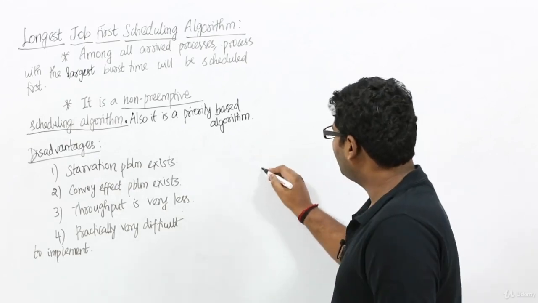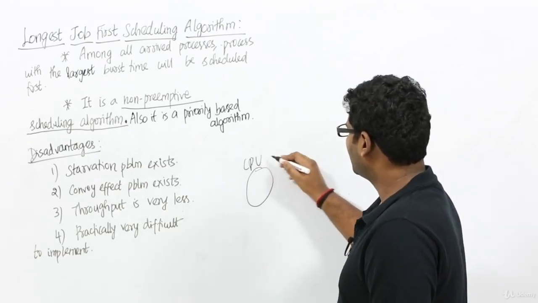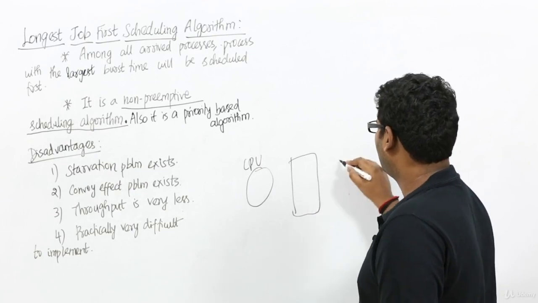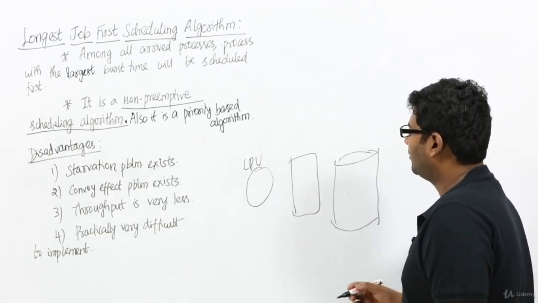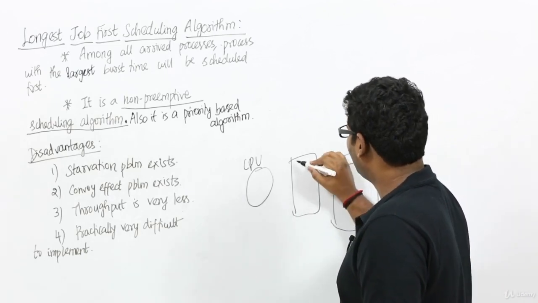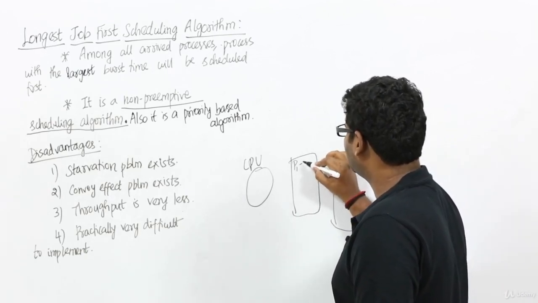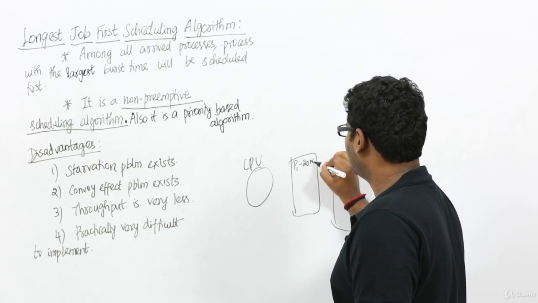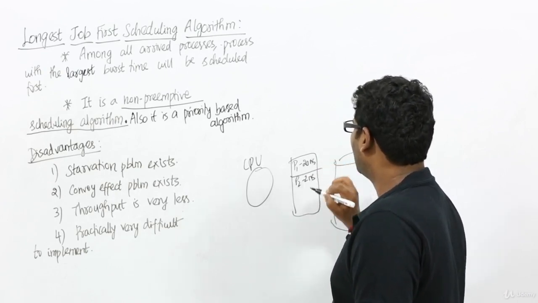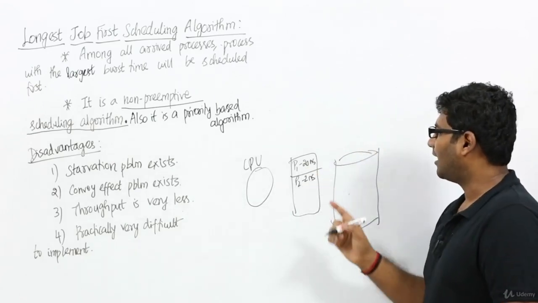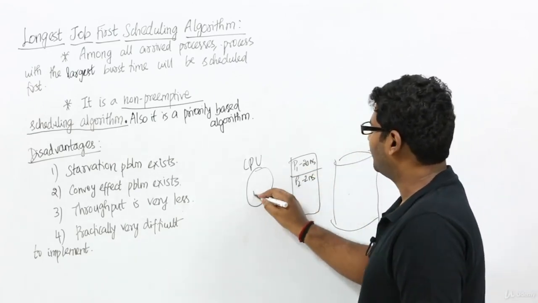See, we have a CPU, we have RAM, and we have hard disk. For example, let us assume there is a process named P1, its execution time is 20 nanoseconds. There is a process named P2, its execution time is 2 nanoseconds. Since P1 has the largest burst time, P1 will be scheduled first.